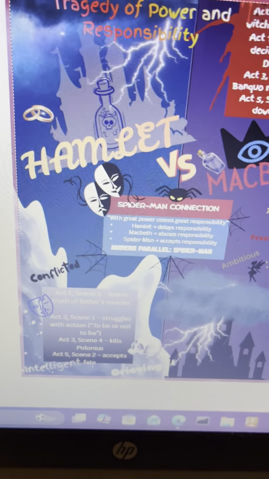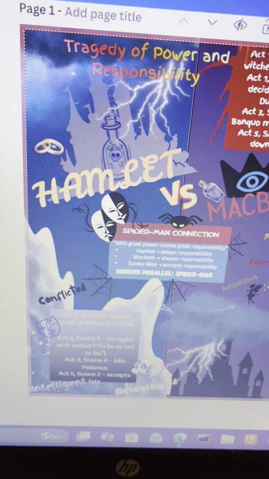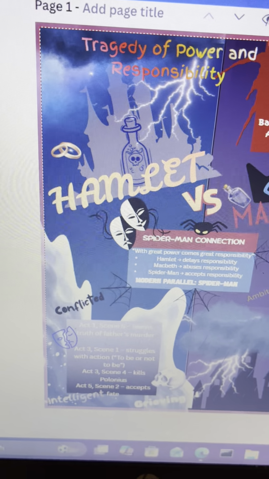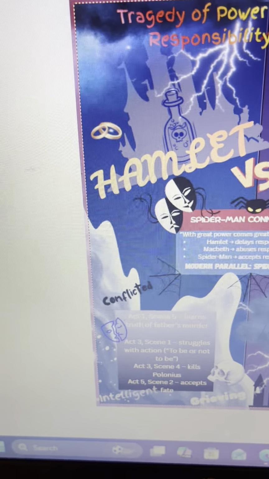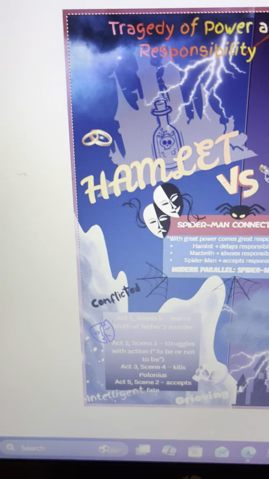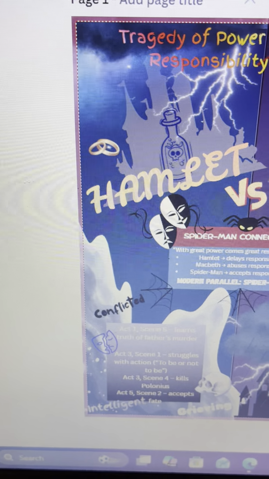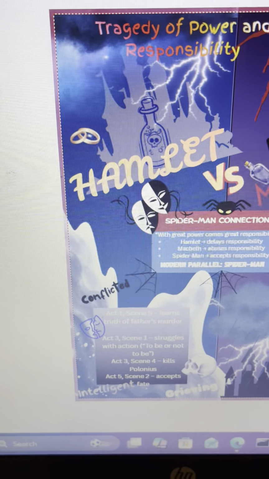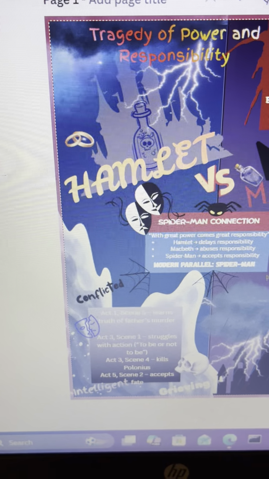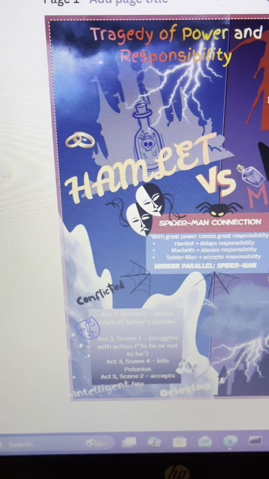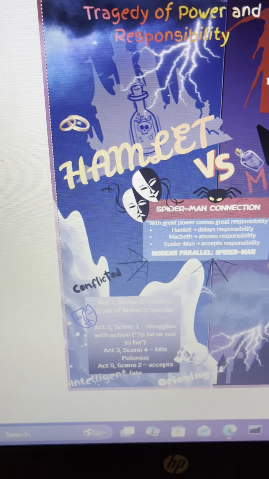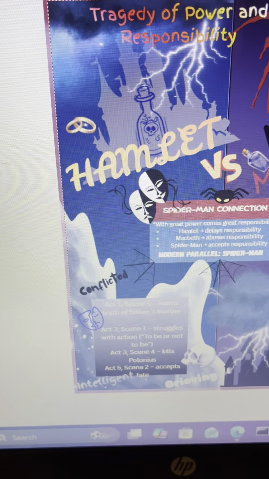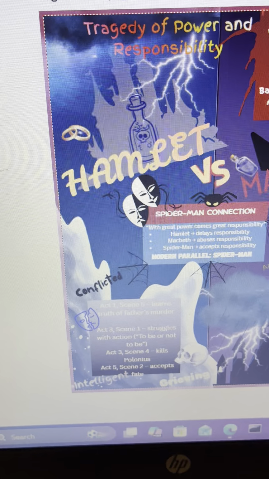To start off, we should look at Hamlet's side. This is Hamlet. I chose dark blue color palettes to represent grief and conflict and the reflection that Hamlet has to look over. Hamlet spends most of the time in the play mourning his father and struggling with the responsibility of avenging his death.